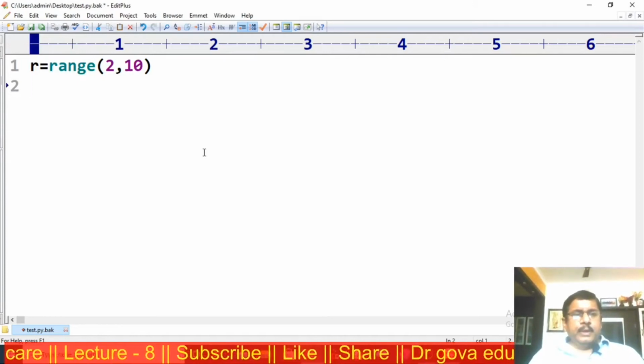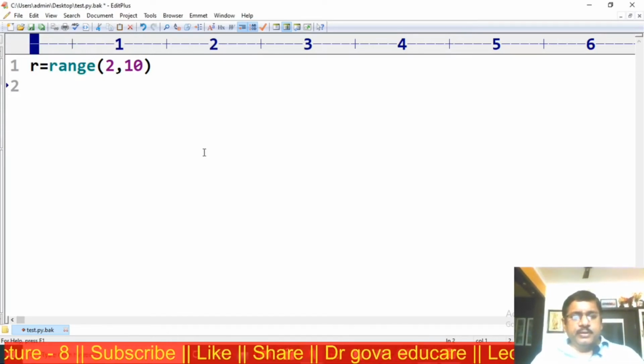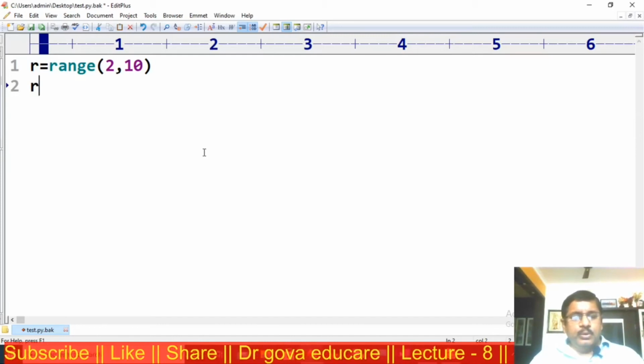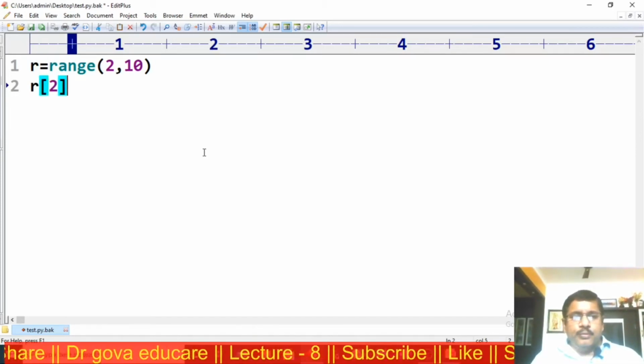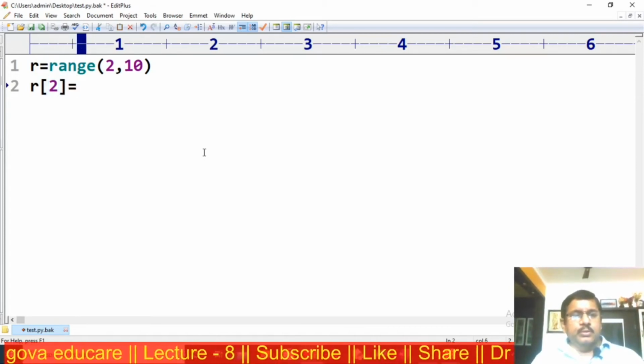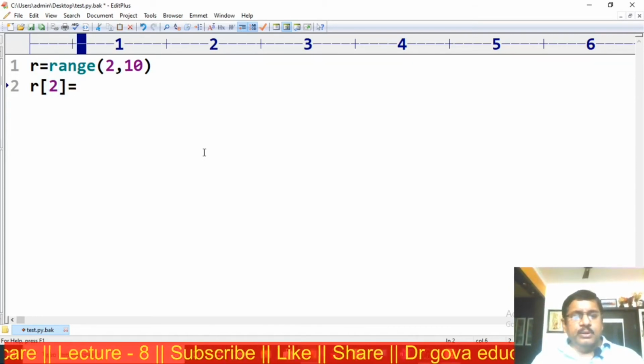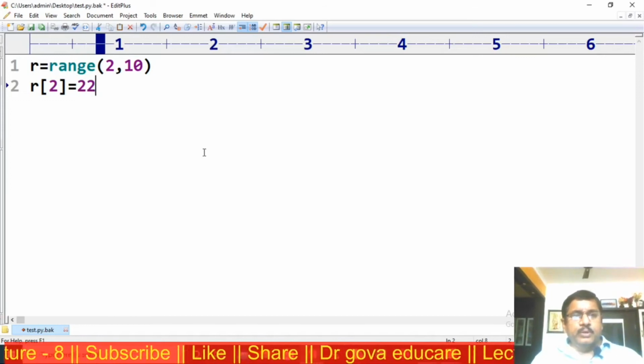Now this is the range function. I am trying to modify the content, index 2 is equal to some other value, say 22.